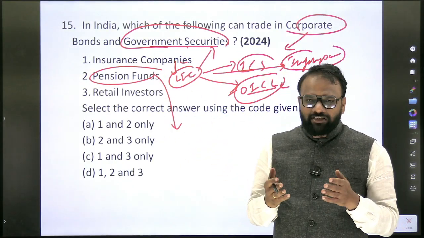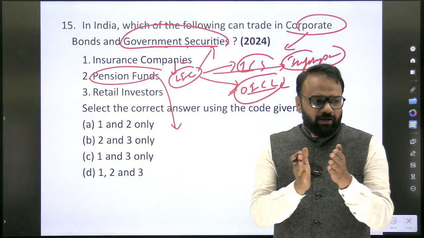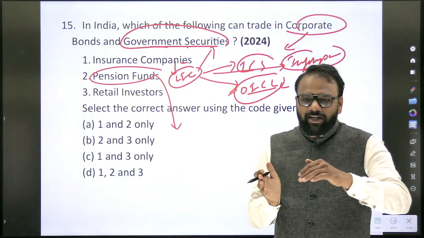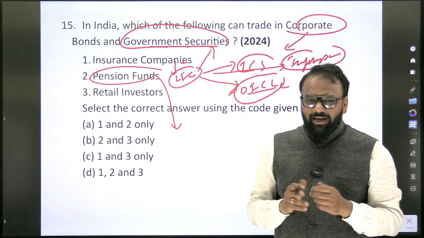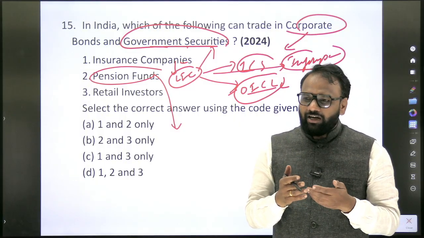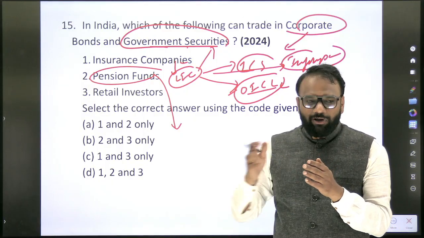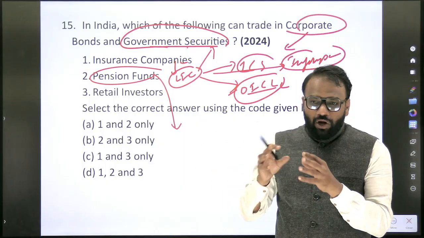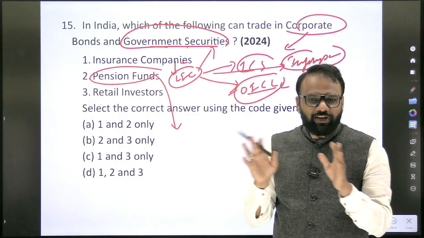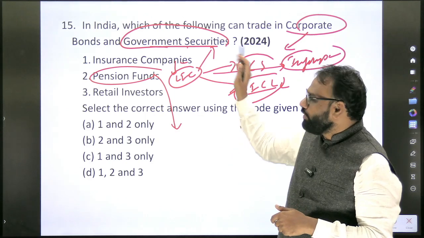Next, pension funds. There are so many pension funds. Every month from your salary, some amount will be deducted, which will be credited to your pension account. Will that money sit idle? No. If it sits idle, how are you going to get returns after 60 years? So that money has to perform. It has to be invested somewhere in shares, somewhere in bonds. How exactly the investment takes place, we shall not worry about it, but some share of that amount will go into bonds.